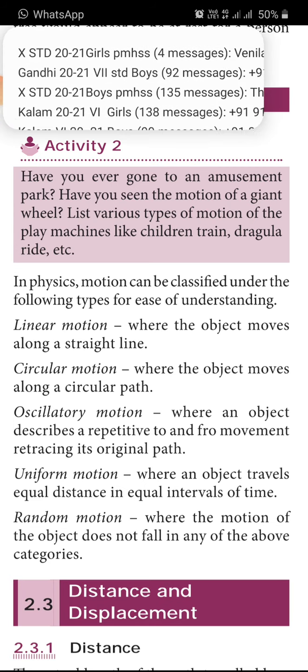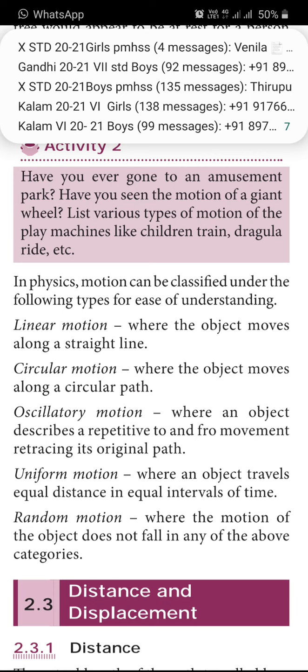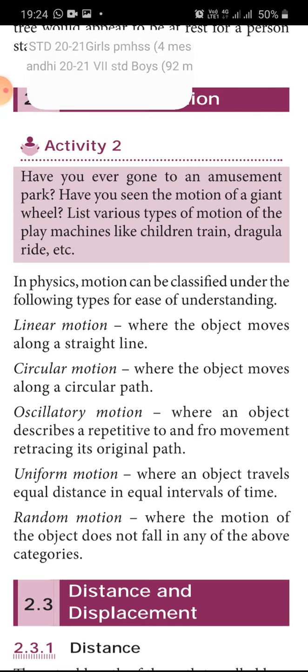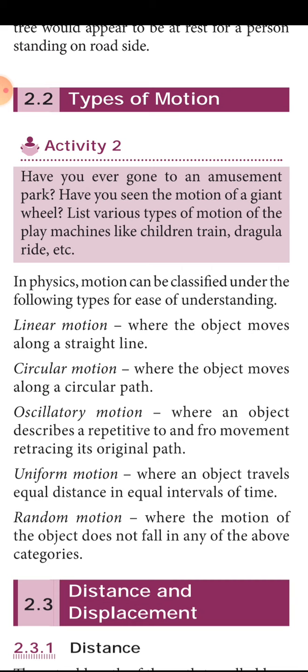Oscillatory. What do you mean by oscillatory? It is moving to and fro. Front and back motion is called oscillatory. When you are sitting in a swing and swinging front and back, it is an oscillatory motion. Uniform motion. What is uniform motion? Objects moving and covering a particular distance in a particular interval of time. Within 5 minutes it will cover 5 meters. Next 5 minutes it will cover one more 5 meters. Uniform distance in uniform intervals of time. So the motion is called uniform motion.